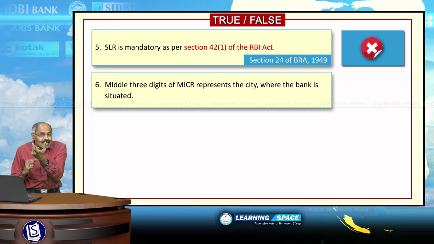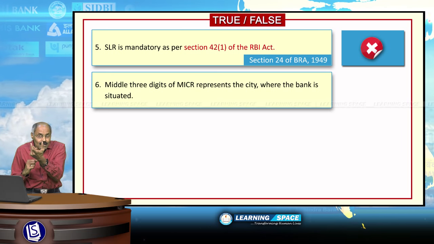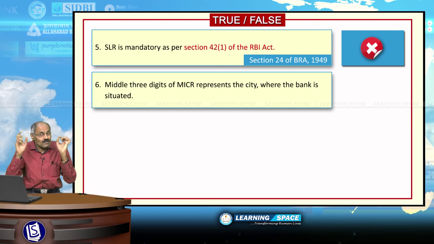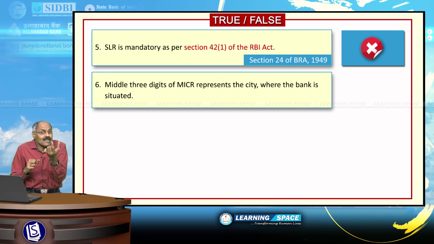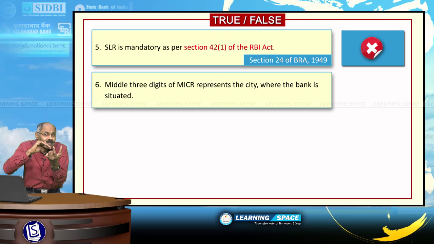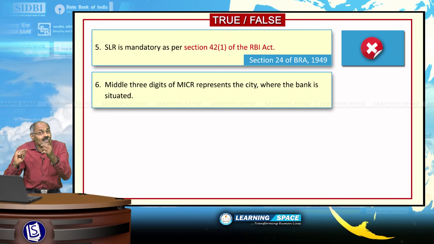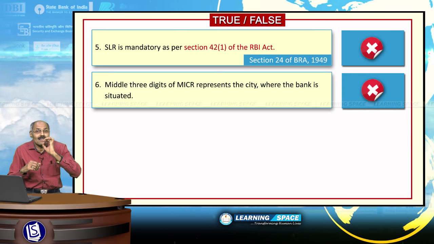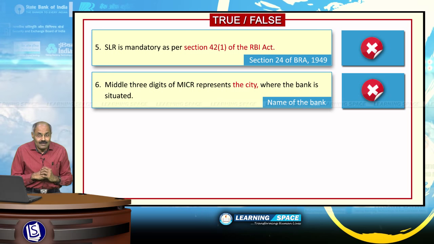Last 3 digits indicate the code number given to the branch. So, the given sentence here is absolutely wrong. Please correct it. Middle 3 digits of MICR represents name of the bank.